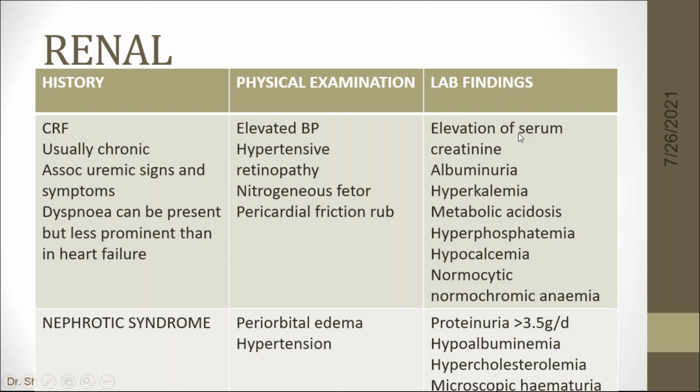Lab findings, they will have elevation of serum creatinine, albuminuria, hyperkalemia, metabolic acidosis, hyperphosphatemia, hypocalcemia, normocytic, normochromic anemia. All these are complications of chronic renal failure.